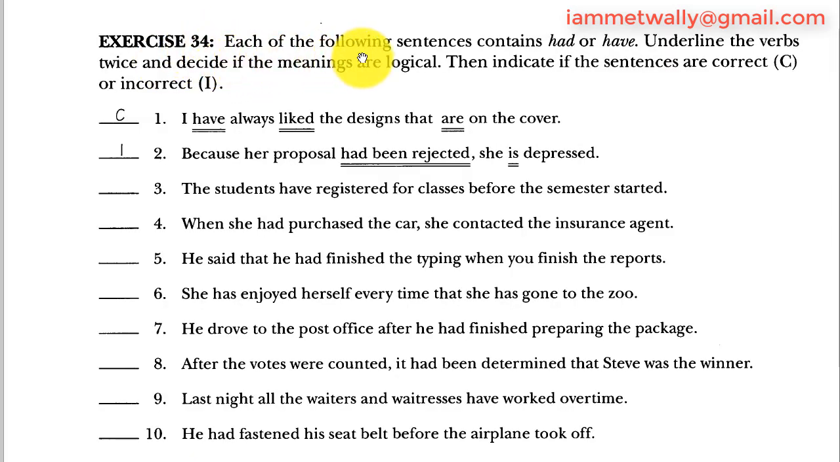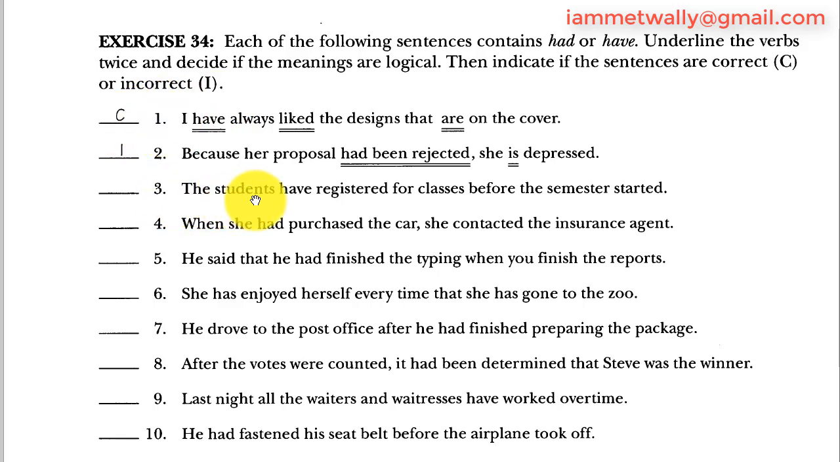Exercise 34. Each of the following sentences contains had or have. Underline the verbs twice and decide if the meanings are logical. Then indicate if the sentences are correct, C, or incorrect, I.